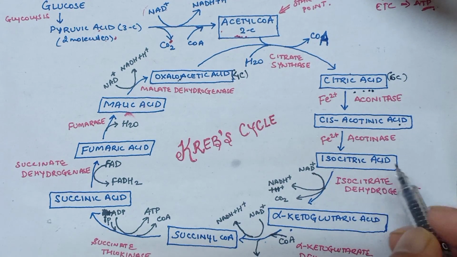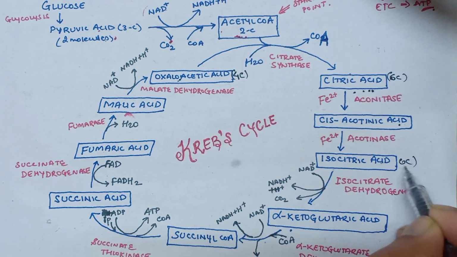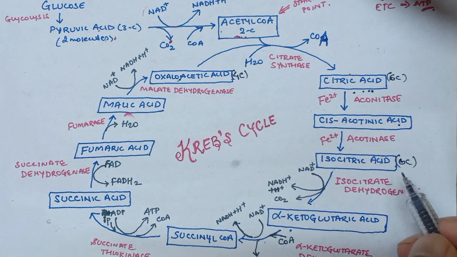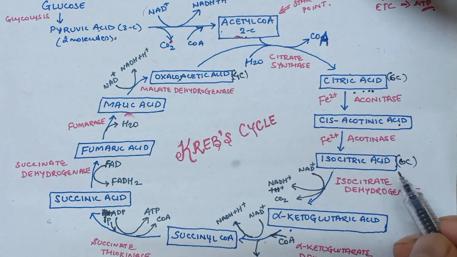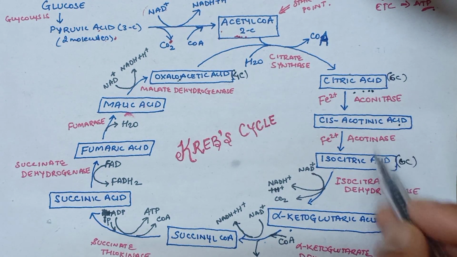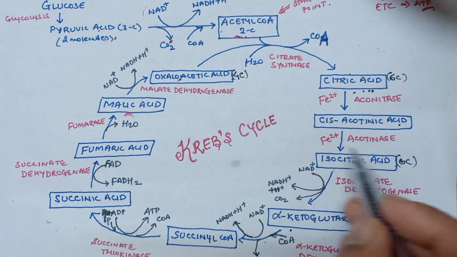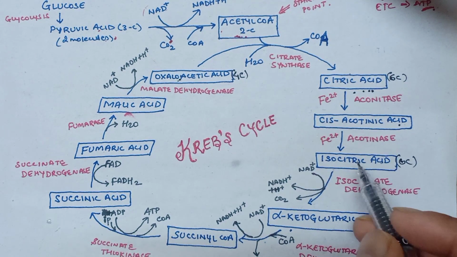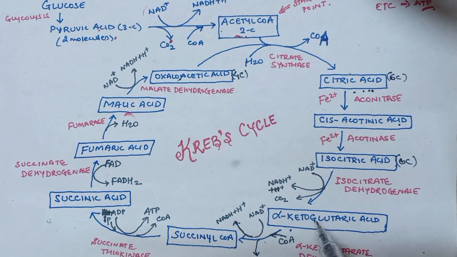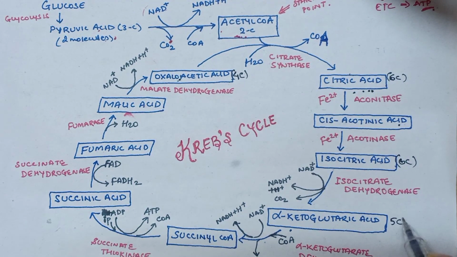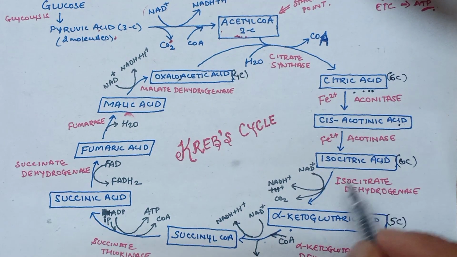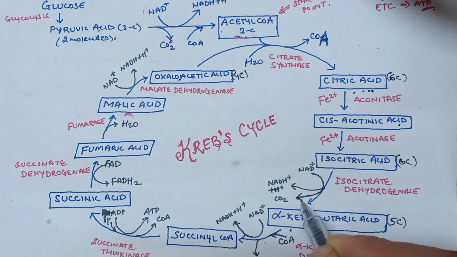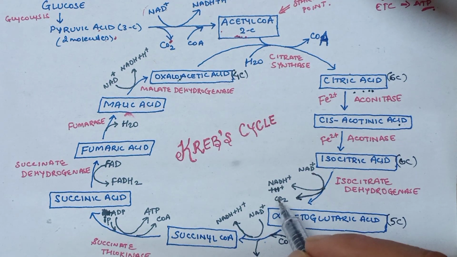So isocitric acid is a 6 carbon compound because there is no decarboxylation or dehydrogenation occurring. Now this isocitric acid is then converted into alpha ketoglutaric acid, which is a 5 carbon compound. So during this process there is a loss of 1 molecule of carbon dioxide.